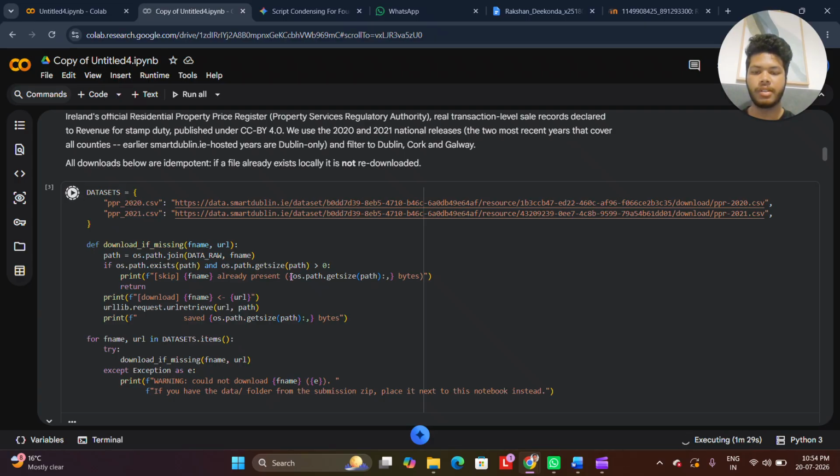My primary responsibility was Track One, which focused on predicting residential property prices.